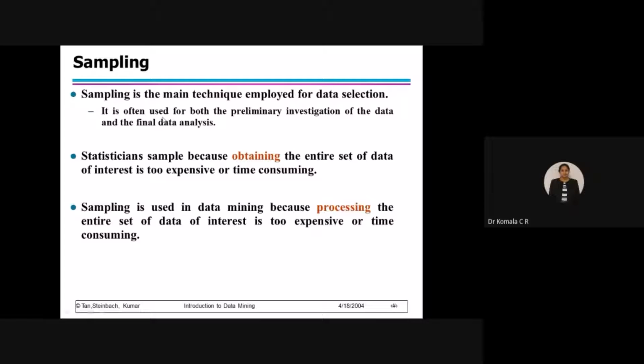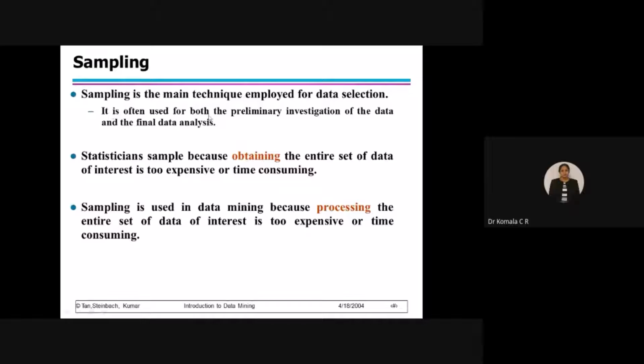Understand what is sampling. Sample means what? A bit of data, a sample. I am not considering the entire set of data. Only whichever is required, I will consider only that sample of data. So sampling is the main technique employed for data selection. So you are selecting only the required amount of data. Fine? That is called sampling.